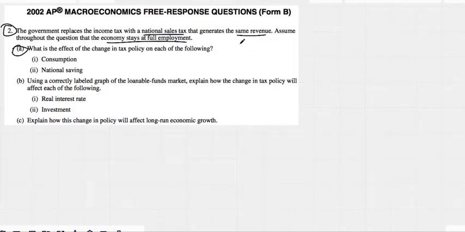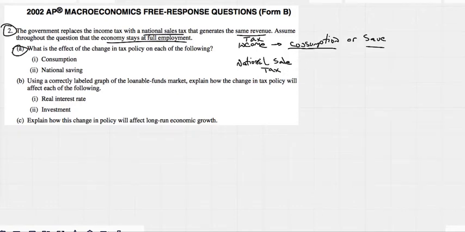So if you are, in essence, taxing income, remember, income can be turned into two things. There's only two things we can do with our money. We can either spend it, consumption, or we can save it. If you're taxing income, you're taxing consumption, but you're also taxing savings. But a national sales tax is only a tax on things that are bought. So you would only be taxing consumption, not savings.